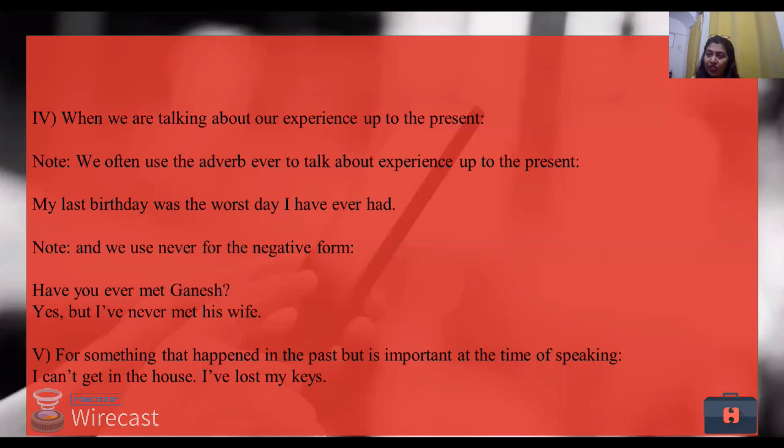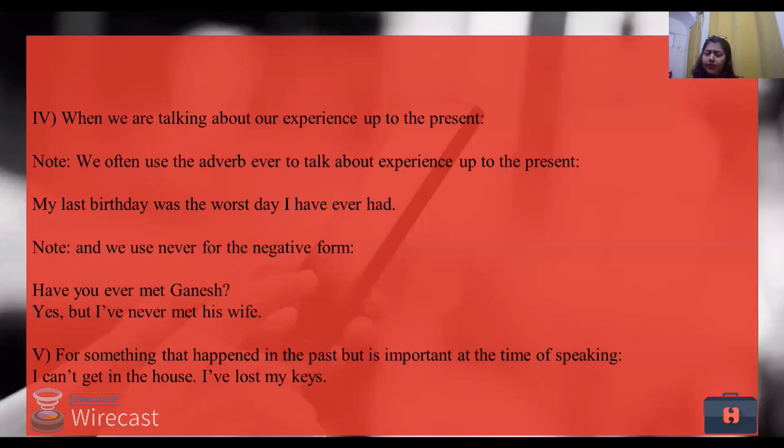Imagine someone painting. So when we say he started painting the house, that is past. He is painting the house is present continuous tense, wherein the action is still happening. And when we say he has painted, that means the action is finished, but now the house looks nice, the house looks fresh, the house looks new, right? So these are the instances generally where we use present perfect tense.